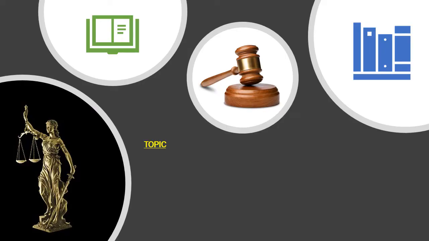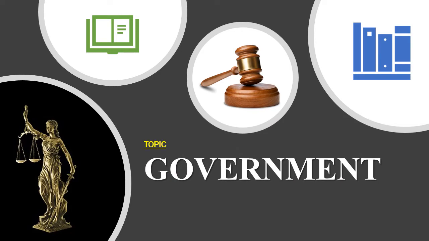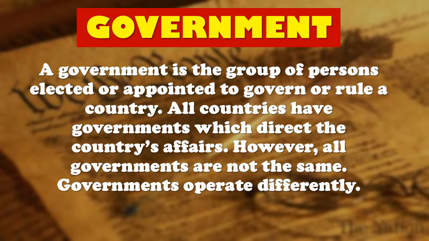Still, we'll be looking at what? Government. We cannot be talking about constitution without what? Government. A government is elected, appointed, or selected to govern or to rule a country. All countries have governments which direct the country's affairs. We have types of government that a country can have.